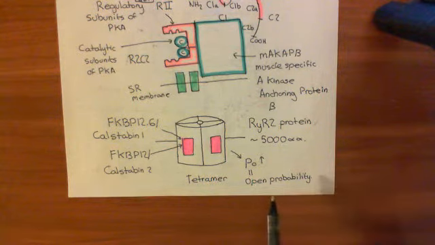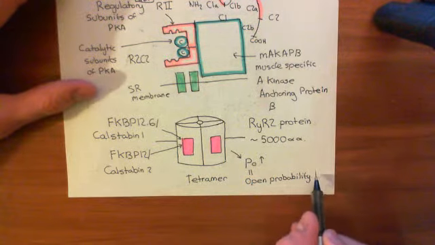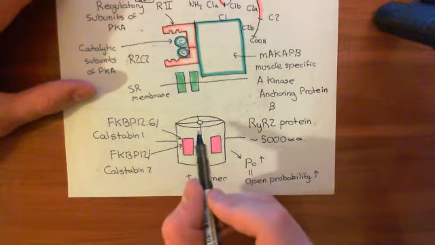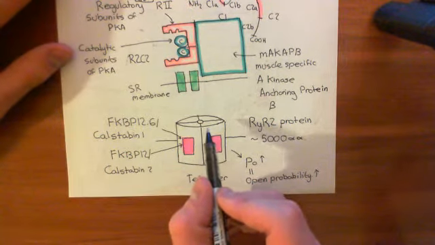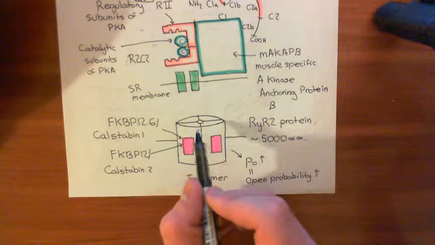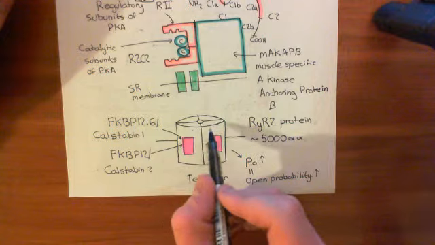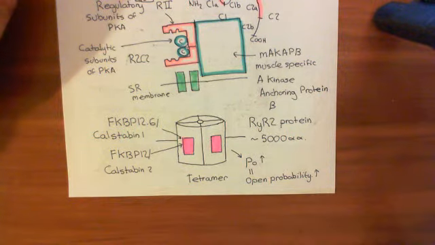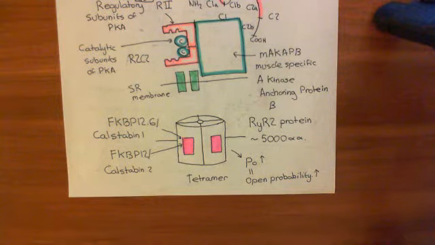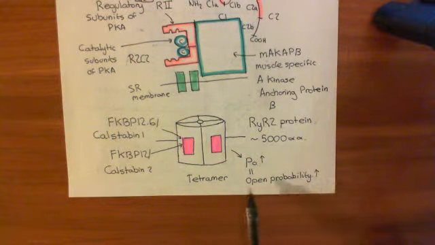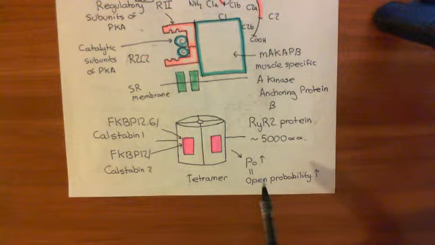So basically, the open probability in that state is increased hugely in response to the calstabin proteins dissociating. When these dissociate, this thing's probability of being open, even though it's not being stimulated by calcium sparklets, increases. And that is why you get these sporadic calcium sparks in these hypertrophied cardiomyocytes, or at least this is a theory as to why you get these sporadic calcium sparks in cardiomyocytes which have undergone concentric hypertrophy, because the type 2 ranitidine receptors now have a significantly higher probability of being open even when there is no calcium sparklet to